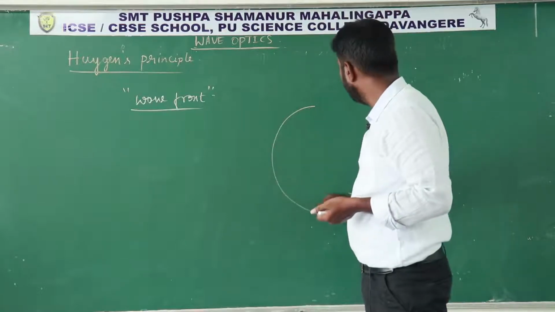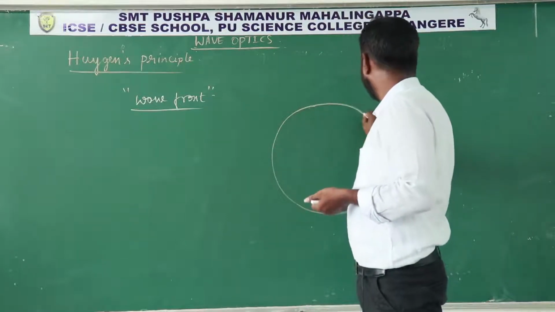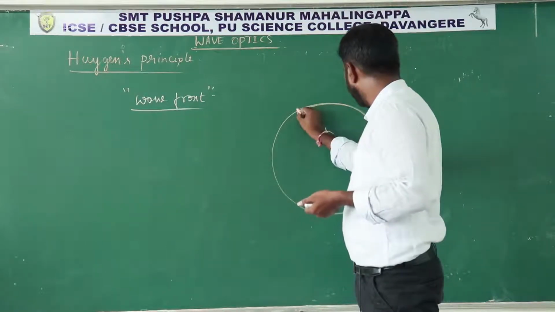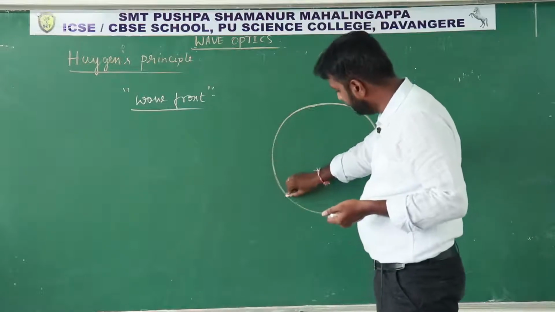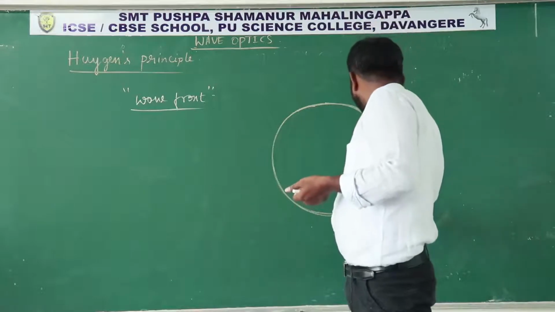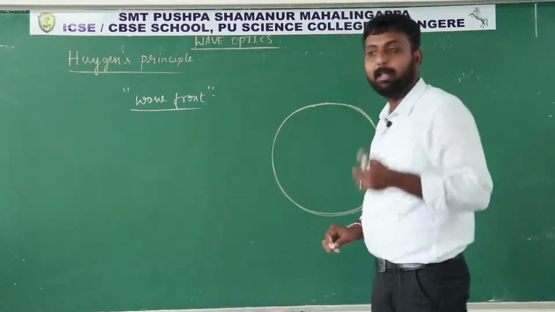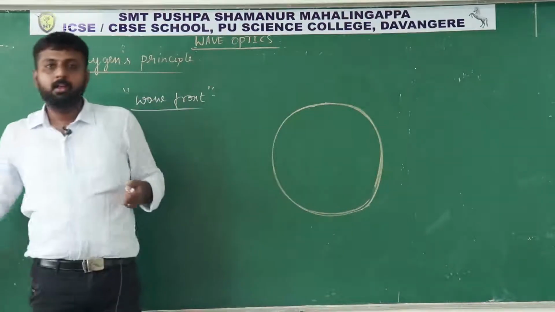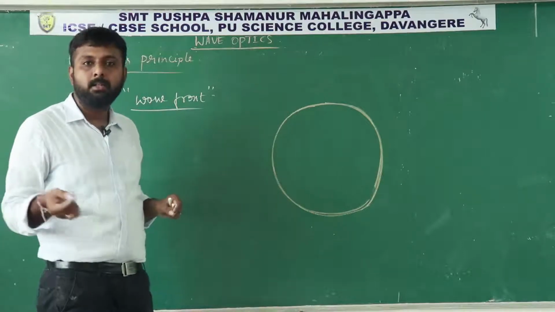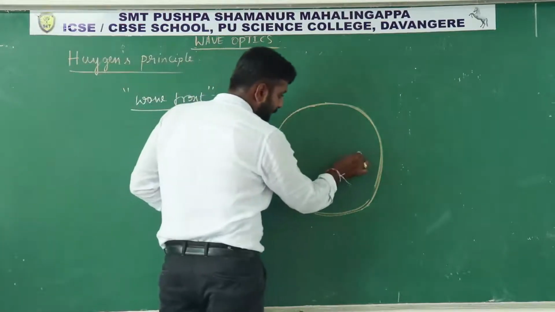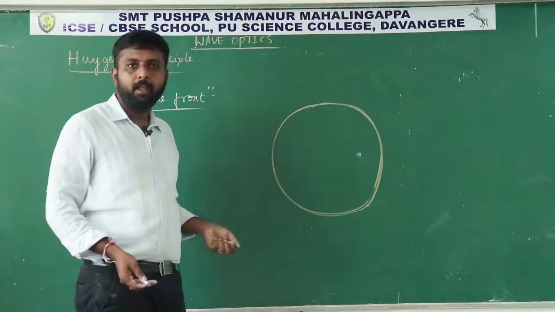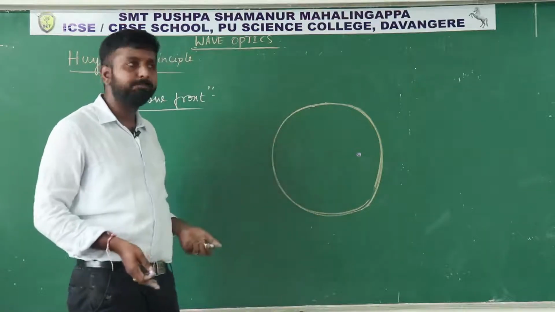So this is a pool of water, and also consider the surface of the water is very calm. There is no disturbance at all. And next, take a plastic ball and throw that plastic ball into this pool of water. Let us consider the plastic ball is here. After some time, again the surface becomes calm.